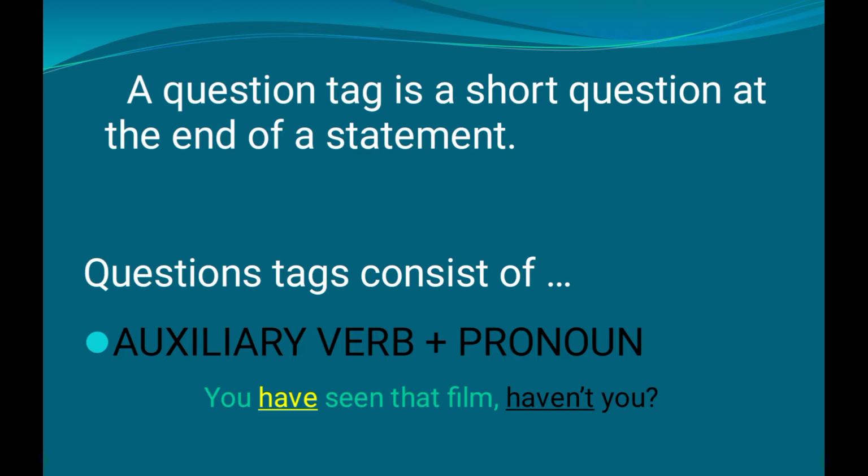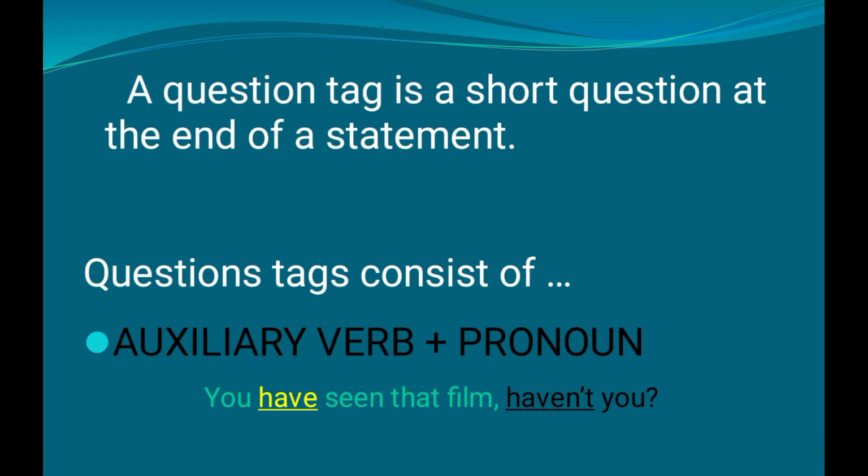For that particular statement, we form a question tag, and the tag goes like this: haven't you? That is a question tag formed here. You can see the two parts: haven't, that is the auxiliary verb have, and the pronoun you has been used to create such a question tag.